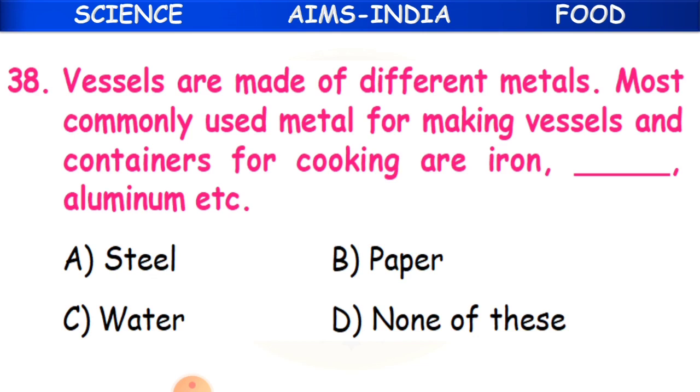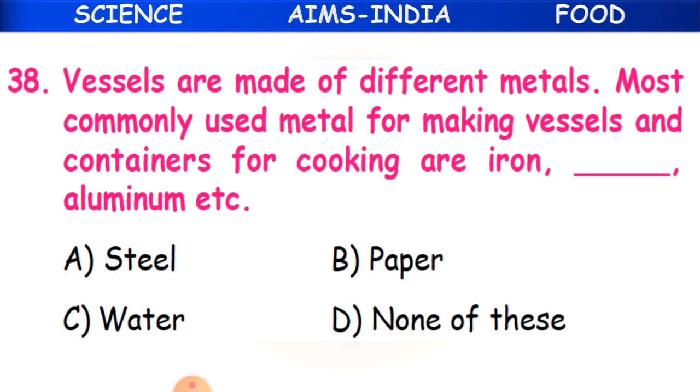Vessels are made of different metals. Most commonly used metals for making vessels and containers for cooking are iron, dash, aluminium, etc. So as we learnt, vessels are made of different metals. So what are they?